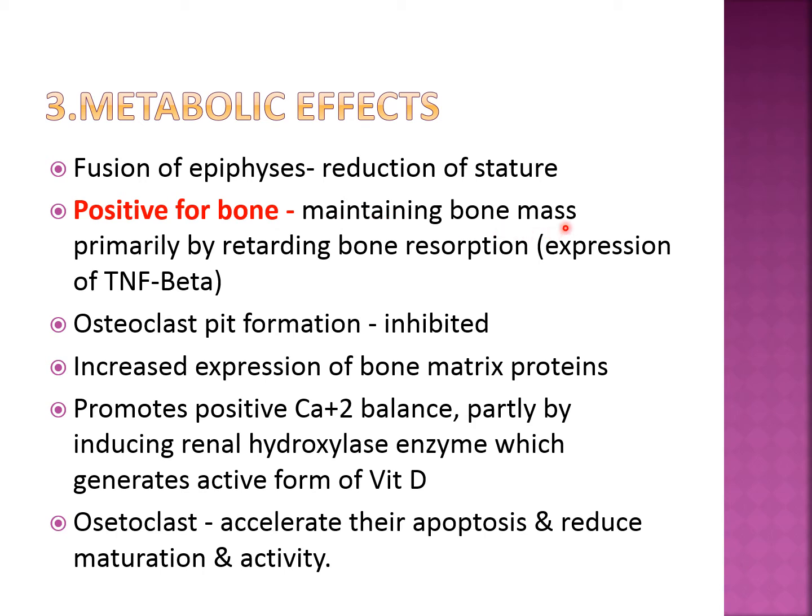Means what? It maintains the bone mass primarily by retarding the bone resorption. रिसॉर्प्शन को इनहिबिट करता है, उसके वजह से बोन मास मेंटेन होता है. And you know in the bone there are two types of cells, osteoclast and osteoblast. So this osteoclast pit formation is inhibited. Okay, and it also reduces the maturity of osteoclast and accelerates their apoptosis, means उनका सेल डेथ कर देता है. So osteoclast को inhibit करता है, उनके maturation को और उनका apoptosis promote करता है. And on the other hand it stimulates the osteoblast.